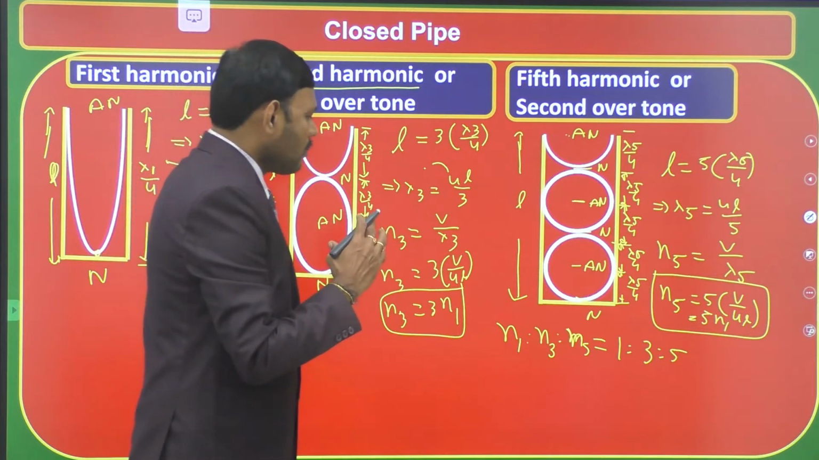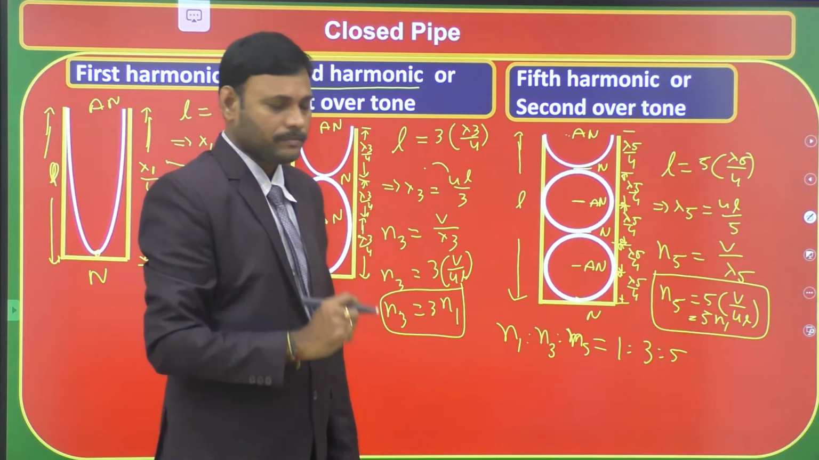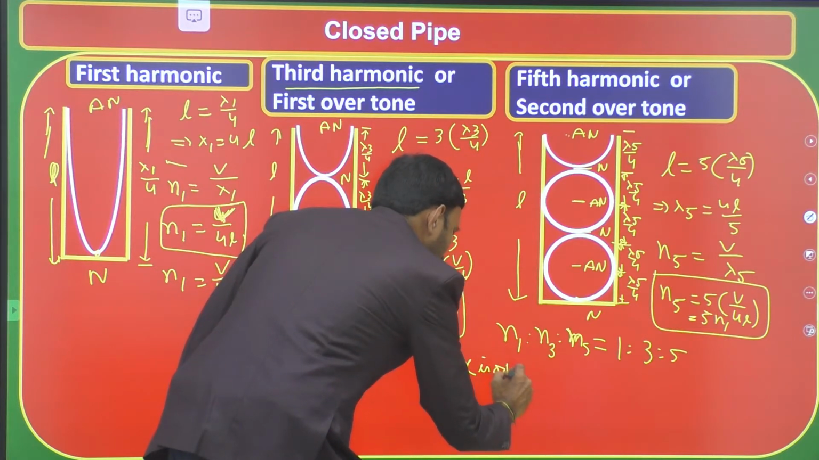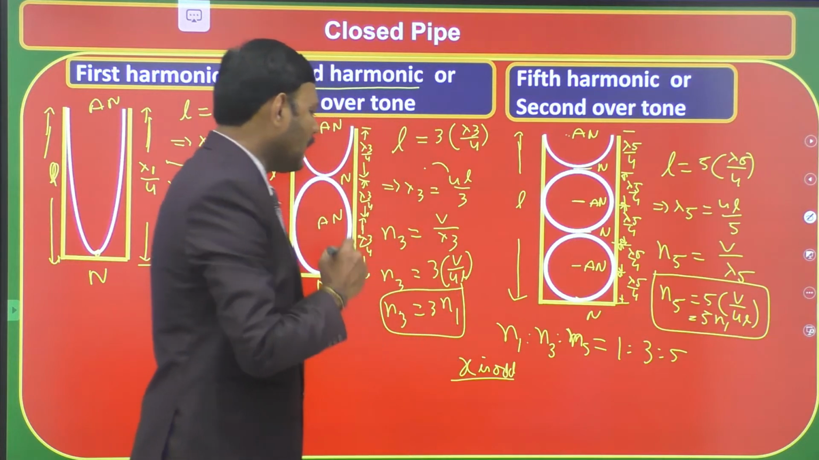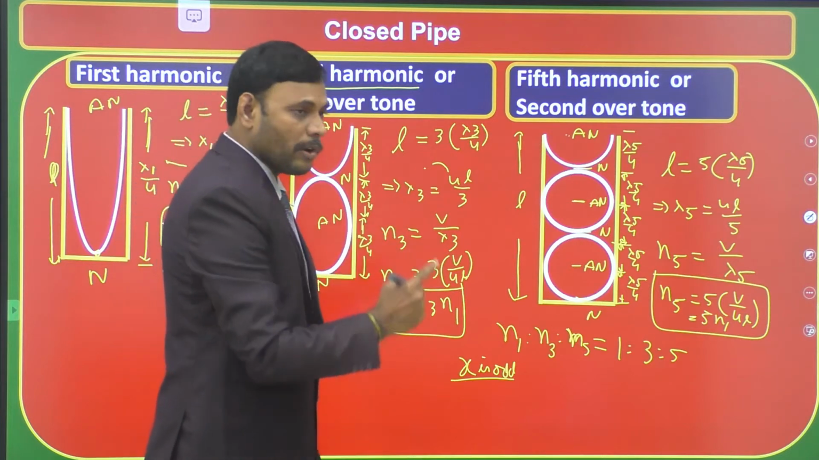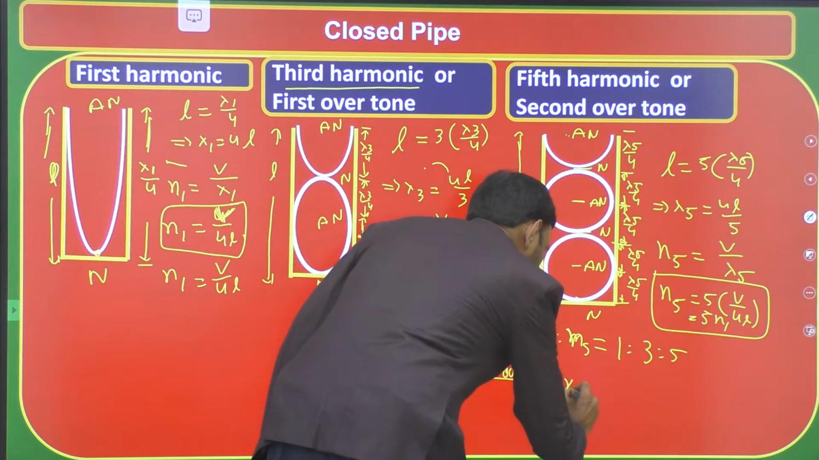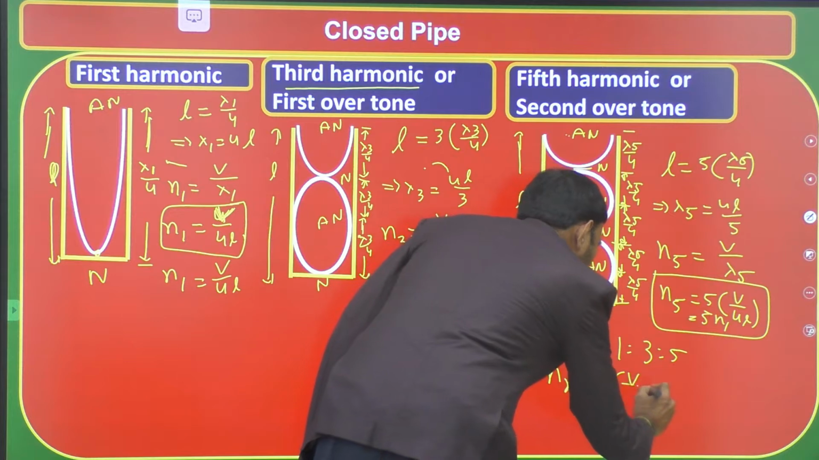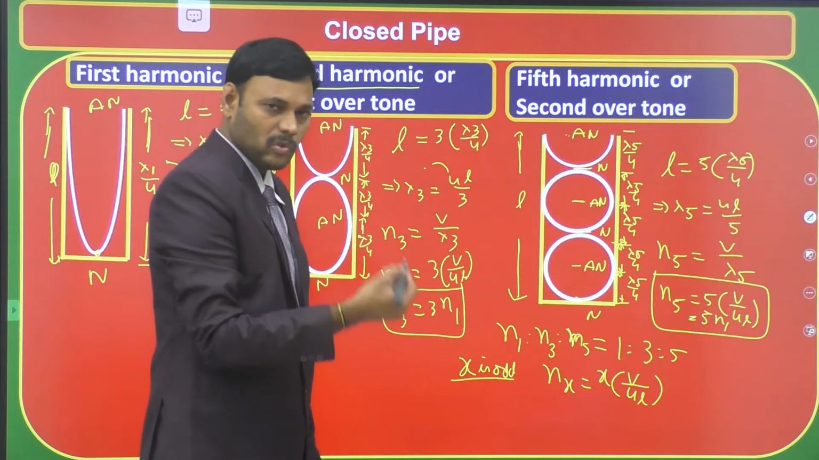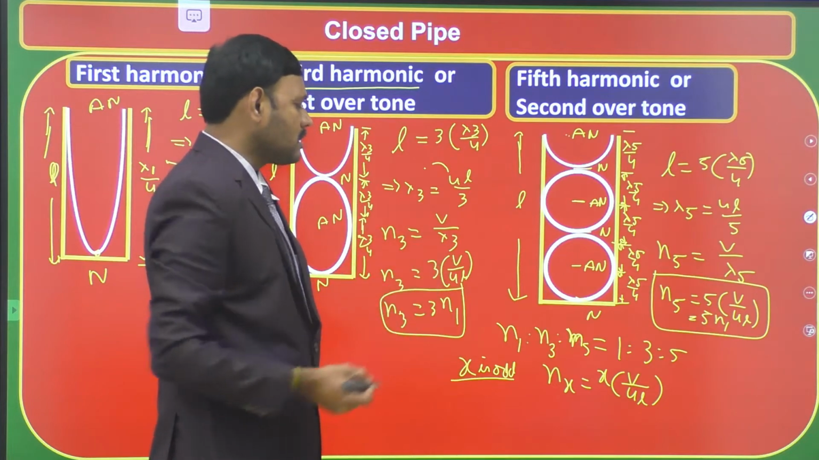Then the frequency of the xth harmonic in a closed tube, provided x is odd. Only if x is odd do we get that harmonic, since only odd harmonics exist. Therefore the xth harmonic of the closed tube, if x is odd, is given by Nx equal to x into V divided by 4L, provided x is odd. Suppose x is 7, 9, 11; only odd harmonics are possible.